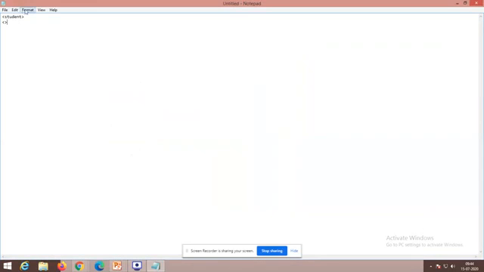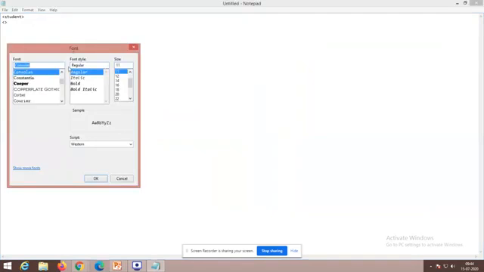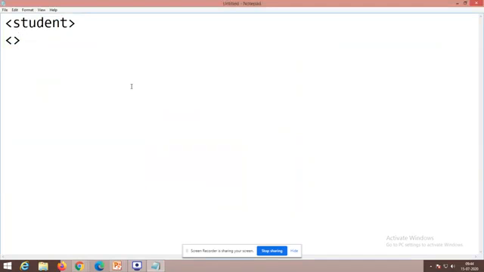The font might not be large enough for you, so I use 36. This is the root tag student, and I'm using name. I'll use my name and close the tag.